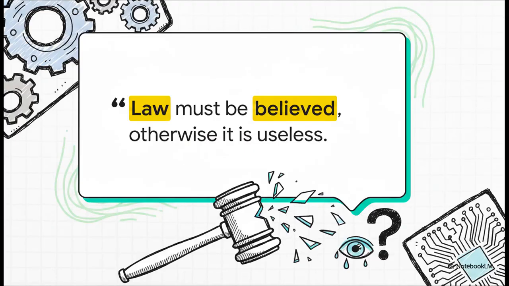There's this really profound line from our source material that sums it up perfectly. Law must be believed, otherwise it is useless. Think about that. When the legal system is applied in a way that completely contradicts observable scientific reality and mathematical probability, it chips away at the fundamental belief and trust that makes the law work in the first place.